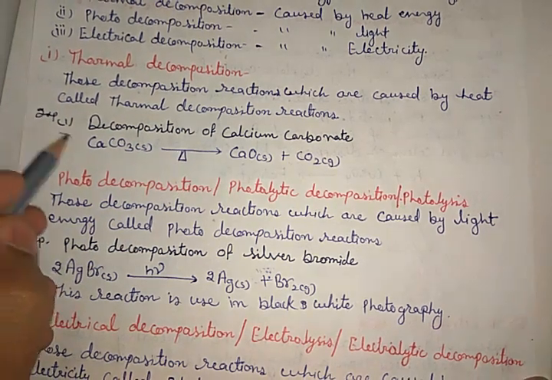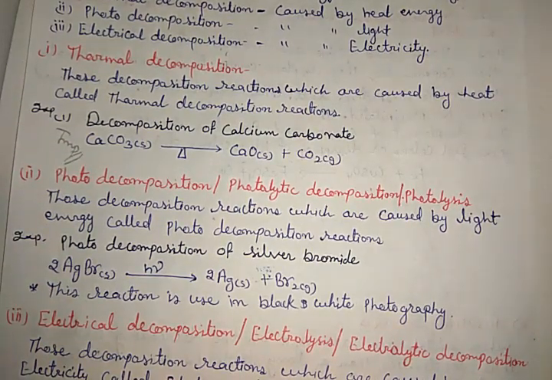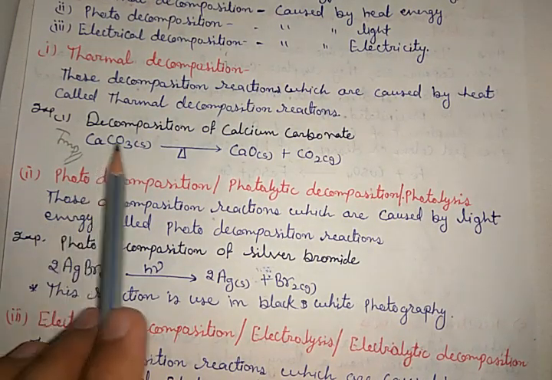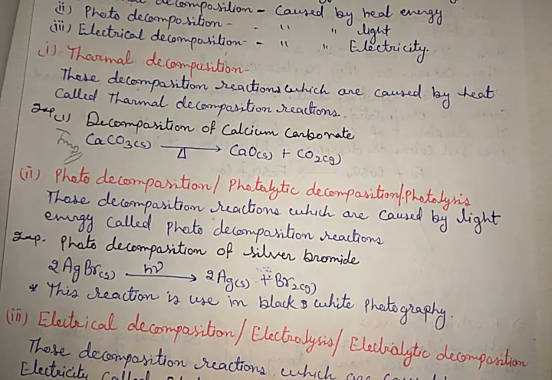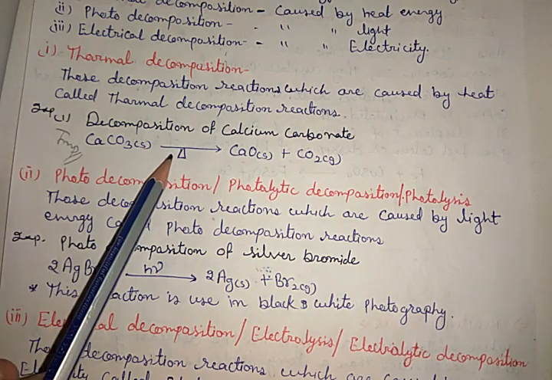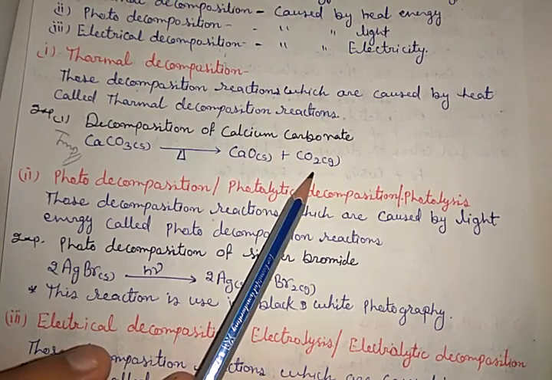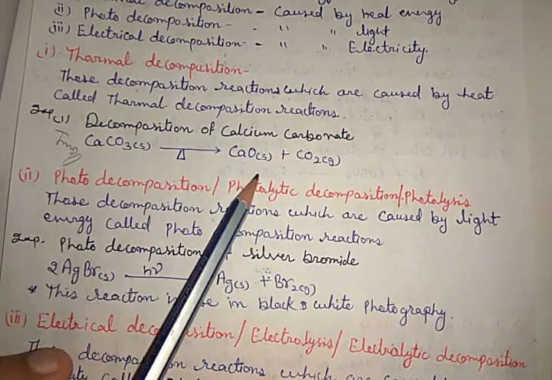It is very important. I think one time or more than one time it has been asked in papers: write the decomposition reaction of calcium carbonate. The calcium carbonate, when it is heated, decomposes into calcium oxide and releases carbon dioxide gas.